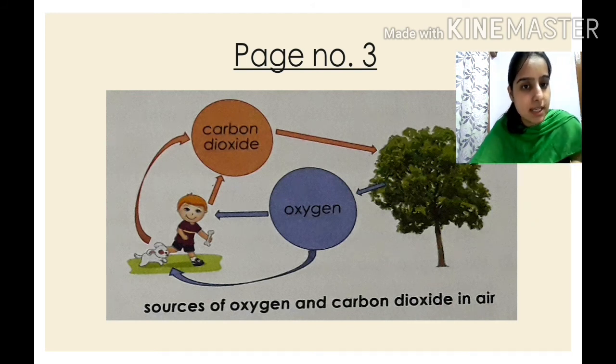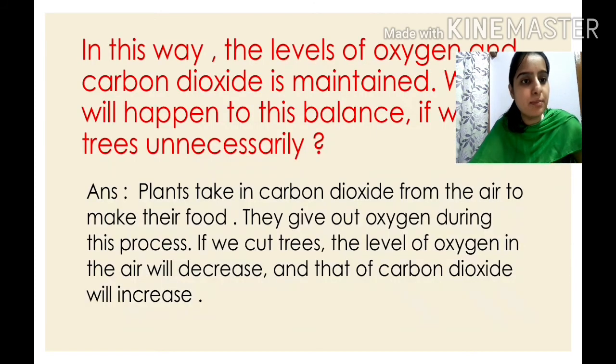And this oxygen is taken by living beings. And then the carbon dioxide which is released is taken in by plants, or you can say trees. So children, plants take in carbon dioxide from the air to make their food. They give out oxygen during this process. If we cut trees, the level of oxygen in the air will decrease.